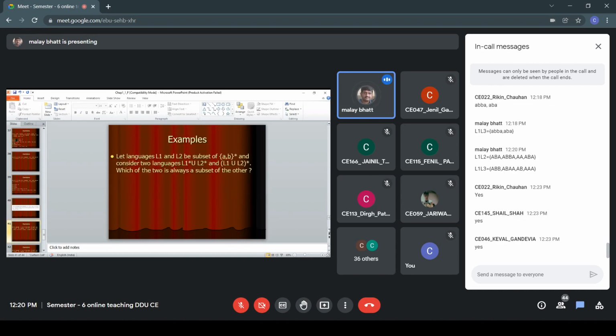Let languages L1 and L2 be subsets of sigma star, and consider the two languages (L1 star union L2 star) and (L1 union L2) whole star. Which of the two is always a subset of the other? We have to check this criteria. We can give an example and tell which of the two is always a subset of the other.